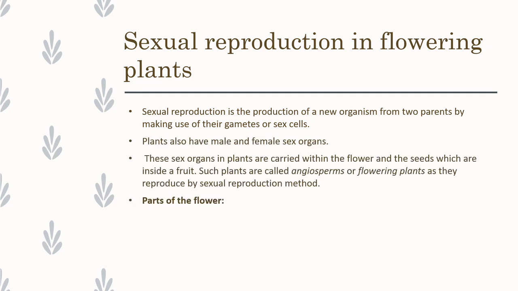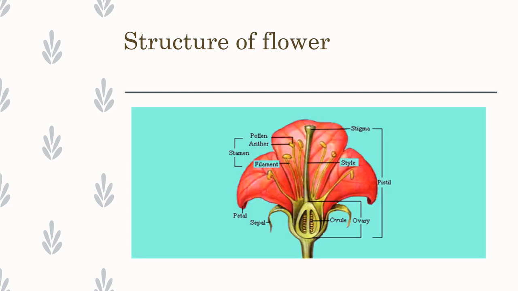So mostly this sexual reproduction happens in angiosperm plants. Angiosperm plants are otherwise called flowering plants. So here we are going to discuss the parts of the flower. Mainly 4 parts are present in the flower. One is sepals, next is petals, third is androecium, fourth is gynoecium.